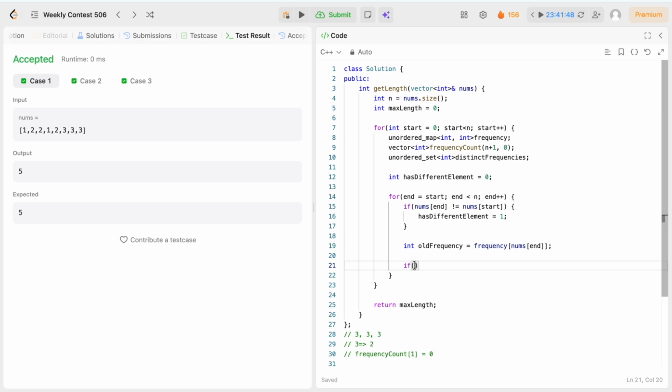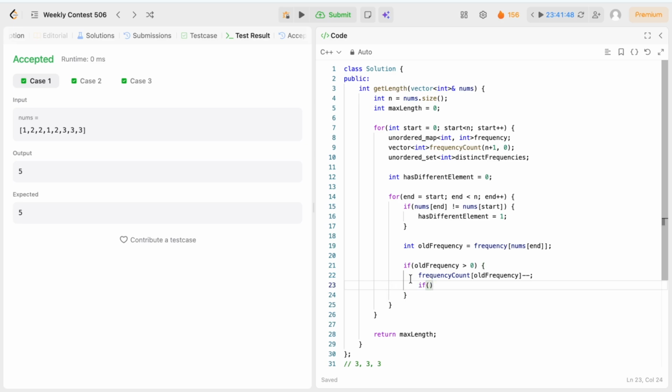So as we have added a new element, we have to remove its old frequency, when old frequency is greater than 0. So if old frequency is greater than 0, we have to decrease frequency count of old frequency, and if frequency count of old frequency goes to 0, that is no more such frequency, then we will remove it from distinct frequencies, because this frequency doesn't exist anymore.